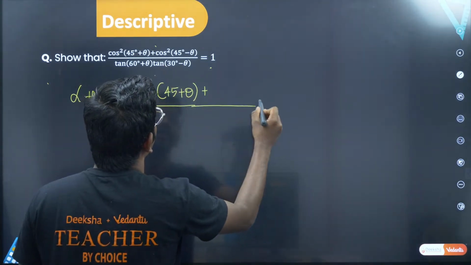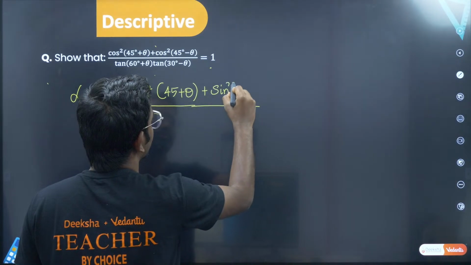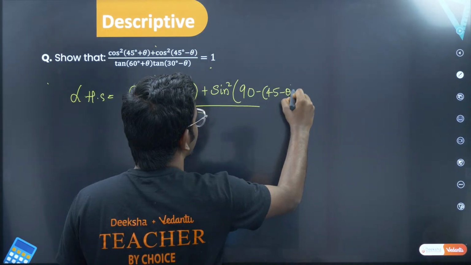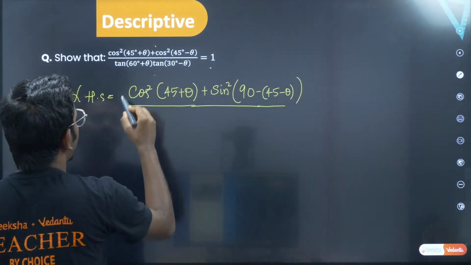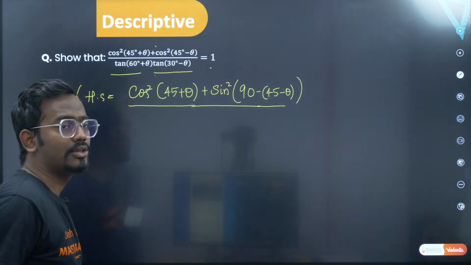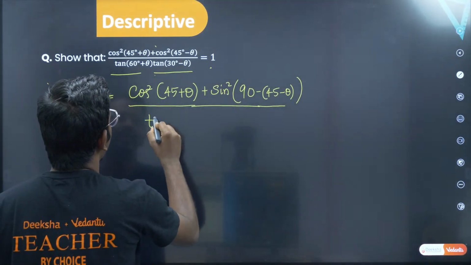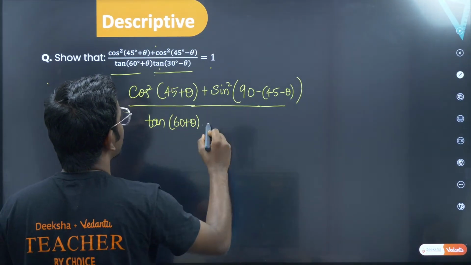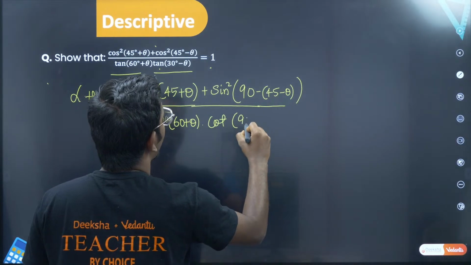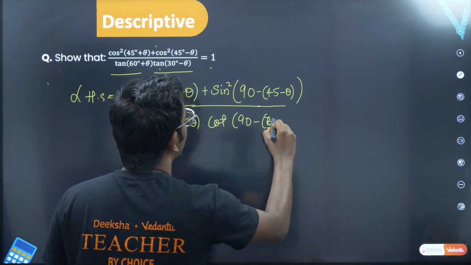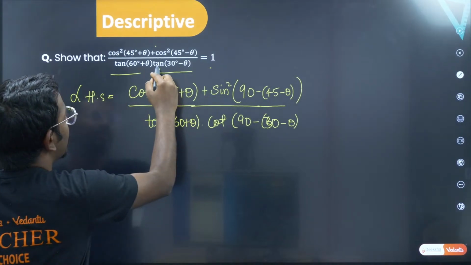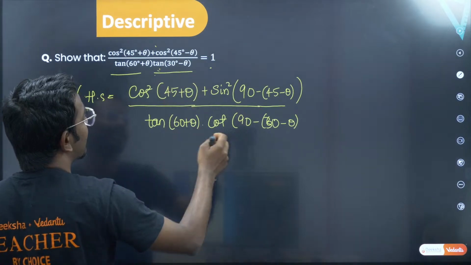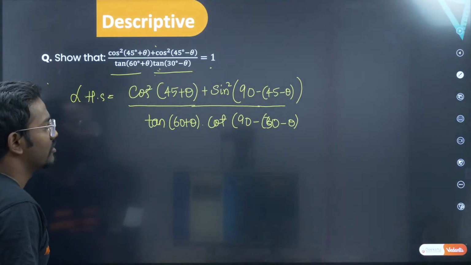So cos square, can I write it as sine square of 90 minus theta? So that is 90 minus 45 minus theta. Okay, you can write this. So divided by tan of 60 plus theta into tan of 30 minus theta. What I do is I'll start with tan of 60 plus theta into, so this can be written as cot of 90 minus 30 minus theta. So this can be written as cot of 90 minus this theta. So 90 minus theta. Hope this is clear. So now very simple.